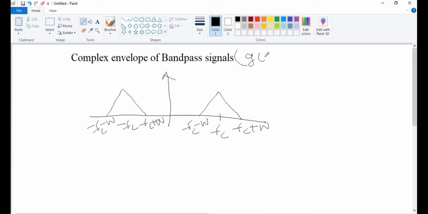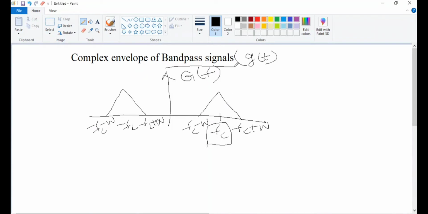If g of t is a band pass signal, then the spectrum G of f will be in this way. This is your band pass signal, which allows a specific band of frequencies. If you observe, the band pass signal is centered at frequency Fc. During the analysis, if you have the carrier frequency component, it will become difficult to analyze. In order to analyze this band pass signal, you need to eliminate this Fc. How will you eliminate it? I can just shift this spectrum.